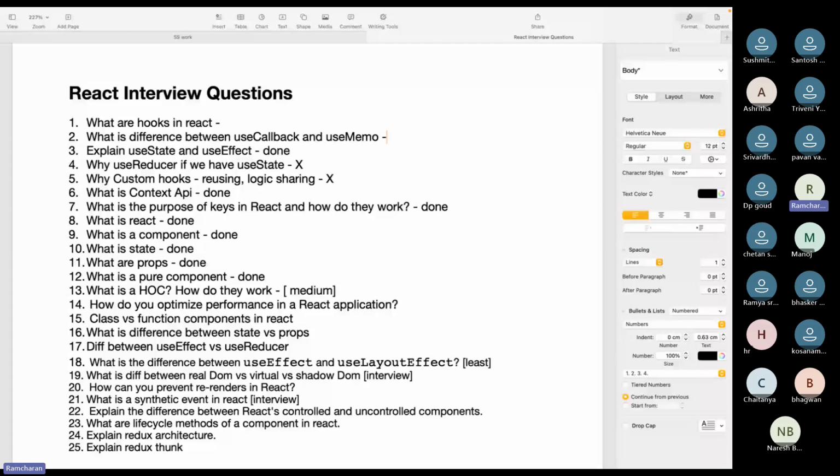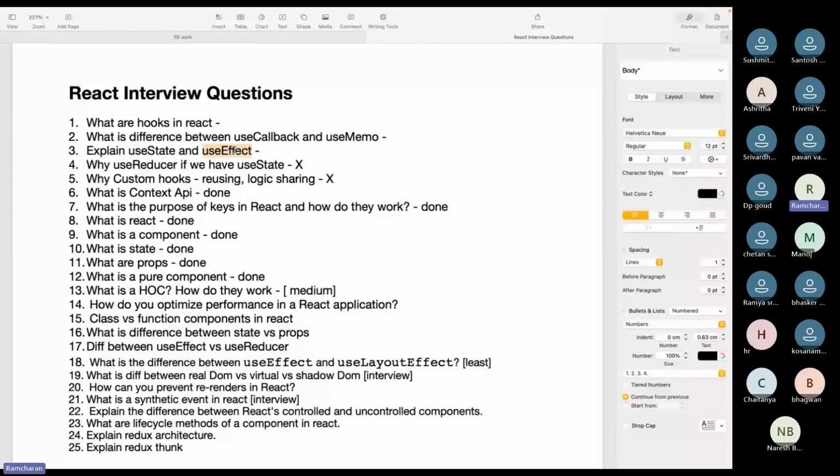This is also an important question. As of now, we did not discuss it. In the interview they'll ask, what is the difference between useCallback and useMemo? I'll tell you this one. You know the difference between useState and useEffect already. useState adds state to your functional component. useEffect handles the life cycle methods of the component.